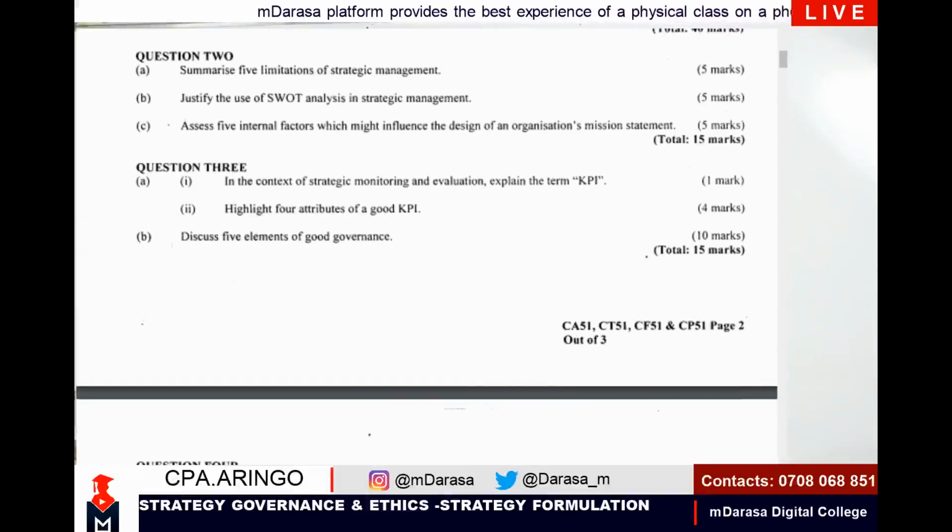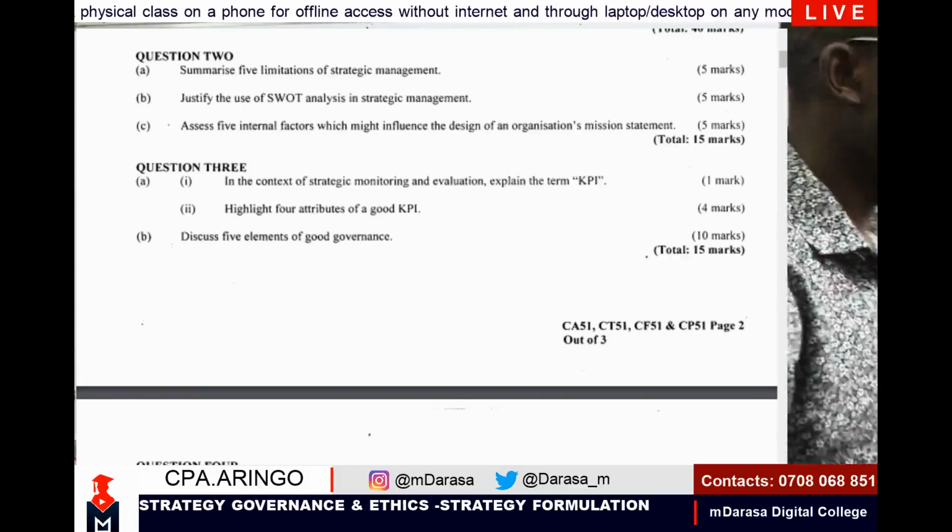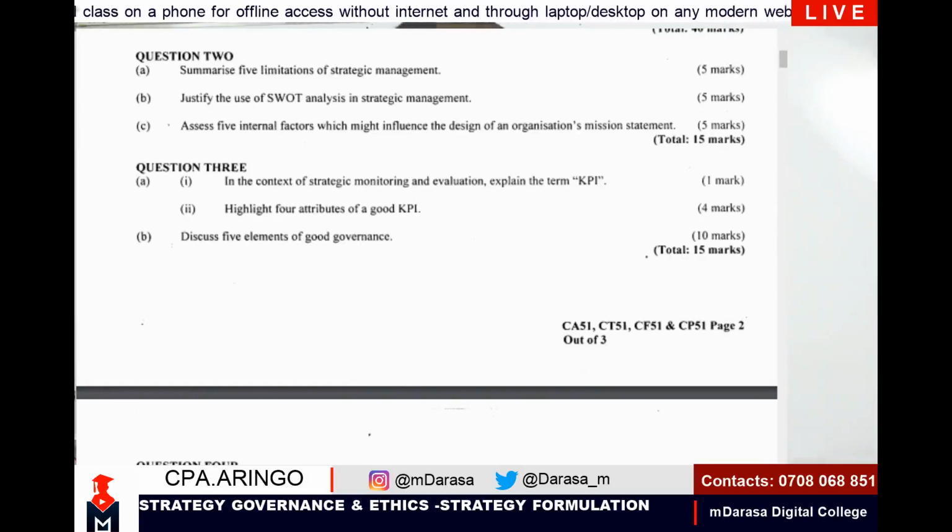Question number 2. Let us all look at this question number 2, November 2019. We are told to justify the use of SWOT analysis in strategic management. My good student, I know very well what we've studied. In this event, we are told to justify the use of SWOT in strategic management.